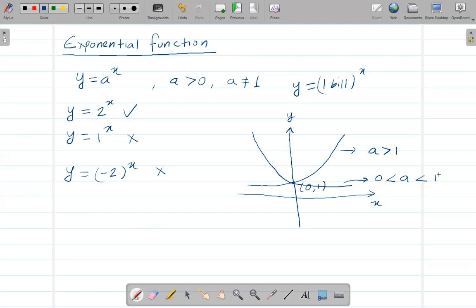Okay, so this still satisfies this condition, right? And this a also satisfies this condition, but it's going to be decreasing if a is between 0 and 1, right? We said that a can be anything greater than 0, but it cannot be 1. So if it is between 0 and 1, it's just going to decrease. If it is greater than 1, it's going to increase. The shape is always going to look something like this, all right?